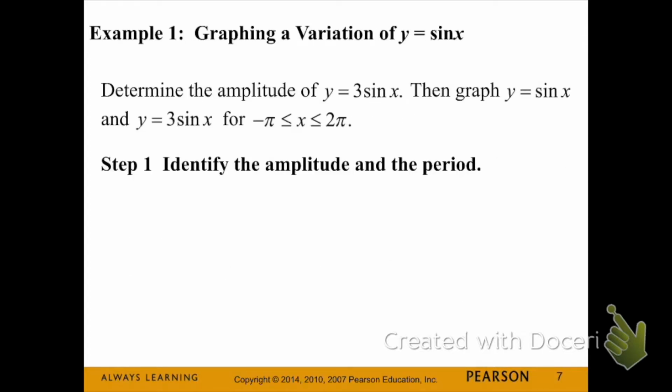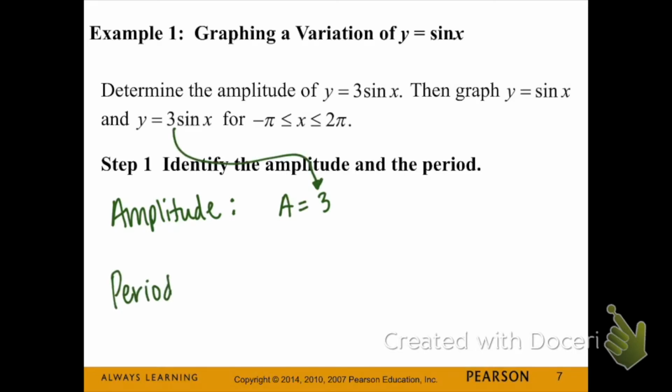Example 1. We're going to determine the amplitude of y equals 3 sine of x, and then we're going to graph both y equals sine of x and y equals 3 sine of x from -pi to 2 pi. So step 1, we're going to identify the amplitude and the period. Amplitude is just the absolute value of a, which in this case is 3. And the period we get by doing 2 pi divided by b. In this case, b is 1, so my period is just 2 pi.